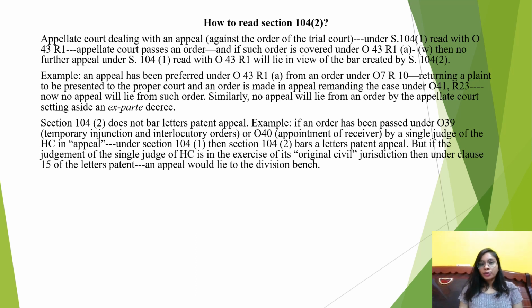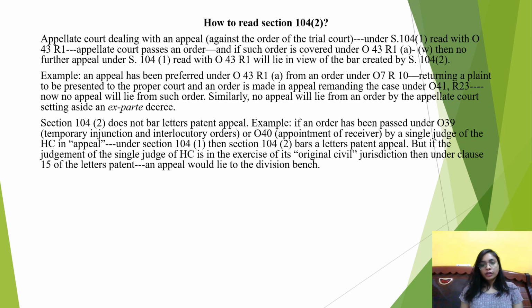The person who is aggrieved by such order has filed an appeal. How has he filed an appeal? Because it has been allowed by Order 43 Rule 1 sub-clause A. Now, in the appeal, the appellate court has remanded the case under Order 41 Rule 23. Now, as per Section 104 clause 2, no further appeal is going to lie from such order of the appellate court. Another example would be that if an order of the appellate court has set aside an ex parte decree, then no further appeal is going to lie against such order of the appellate court.